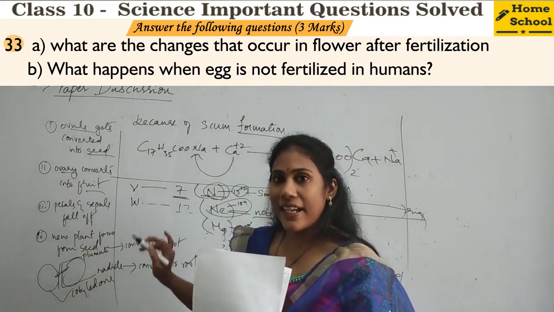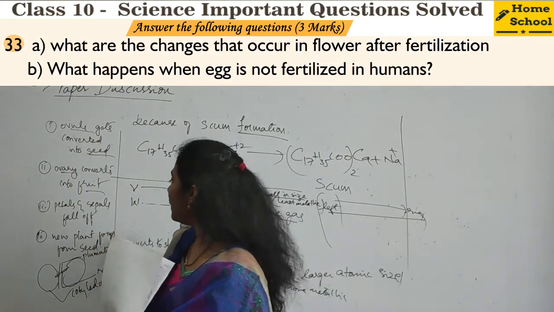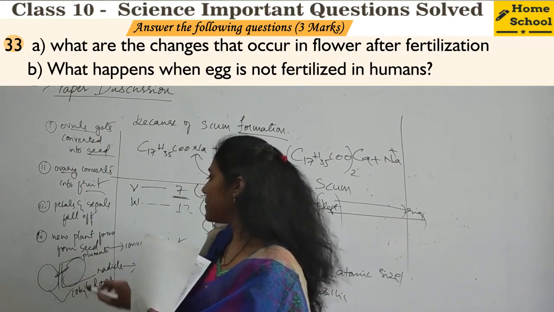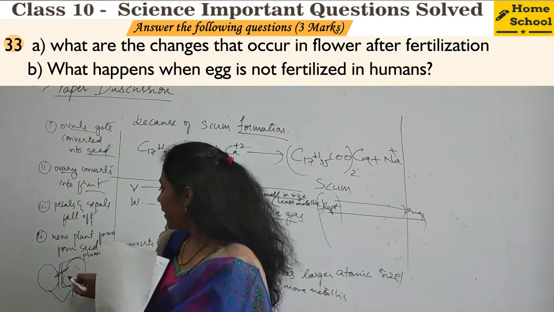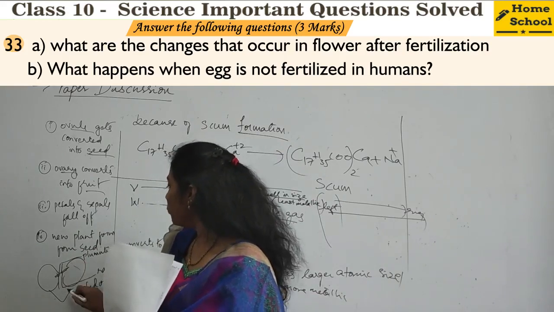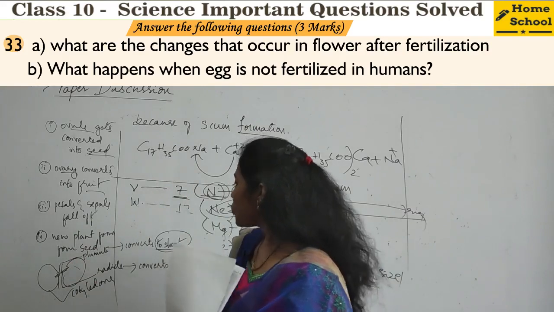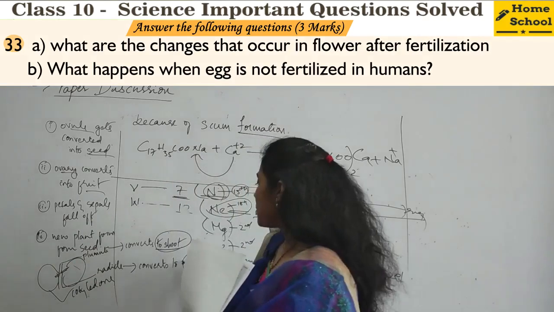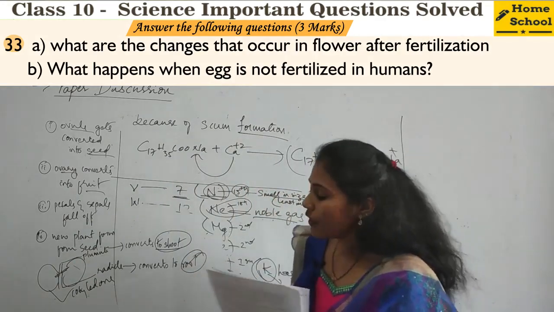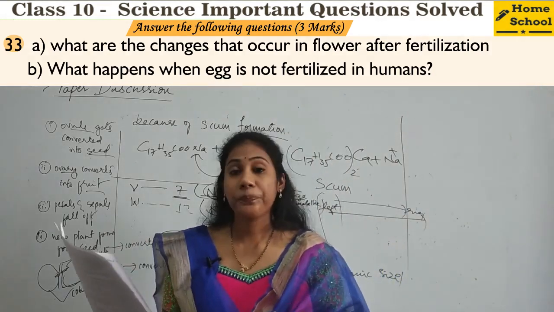They will get dried and they fall off, and a new plant comes out from seed. Say in a seed, when it matures, you will have plumule and radicle. So plumule converts into shoot and radicle develops into root. Right? So these points you have to mention.